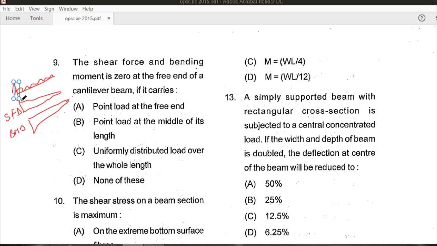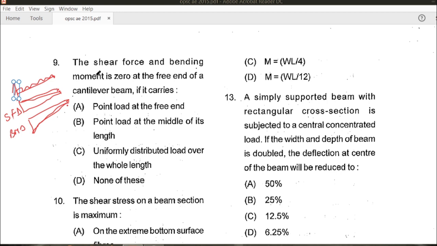So you can see this is the linear variation. This you can see the curve variation. But ultimately at the free point, both the values are 0. Shear force is also 0 and bending moment value is also 0.